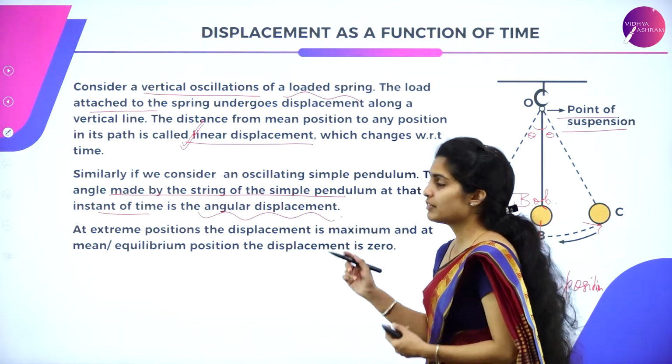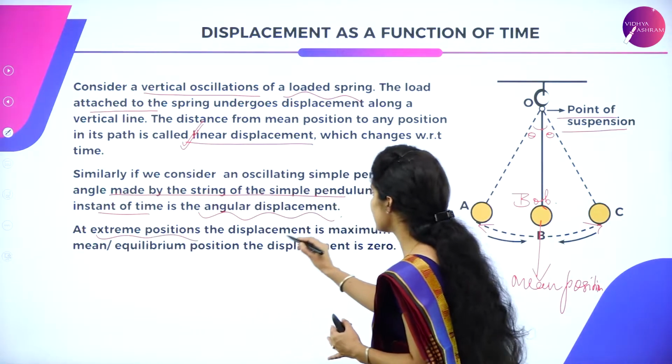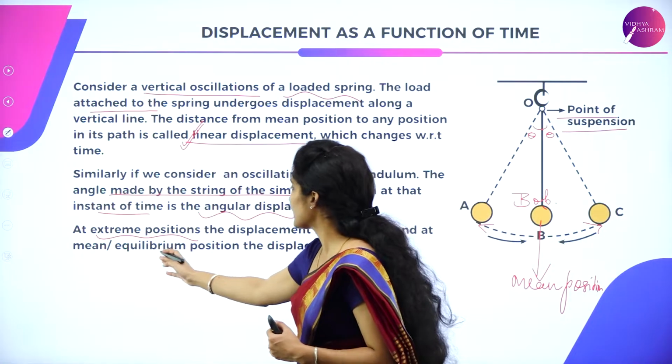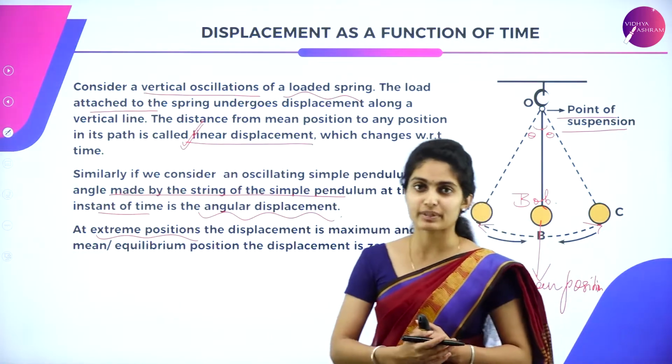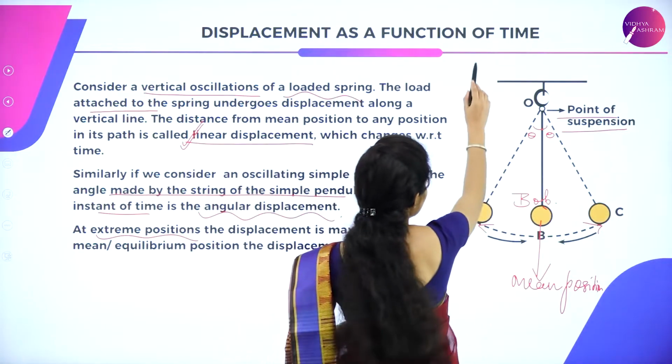After which we will be studying that at extreme positions, the displacement is maximum, and at the mean or equilibrium position, the displacement is 0. Suppose you consider a spring.